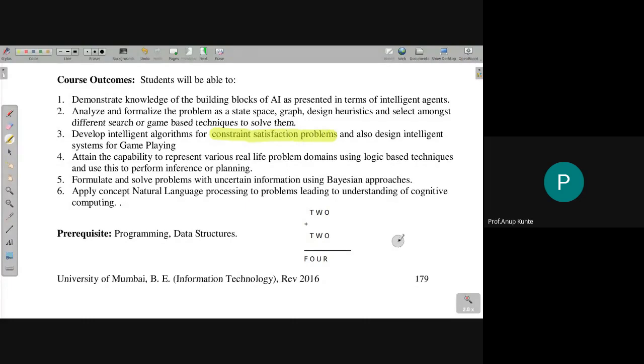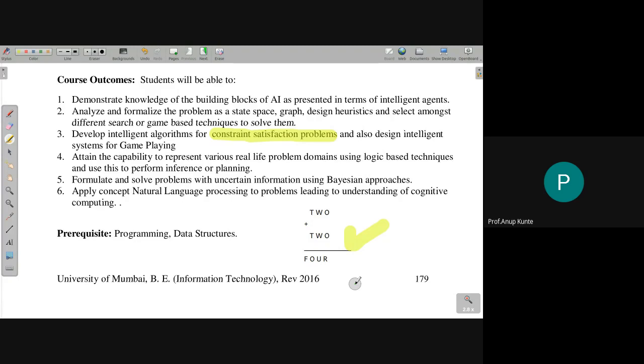So this is my puzzle. This is a puzzle given to you: TWO plus TWO is equal to FOUR-letter answer, where these are two 3-digit numbers which, when added, produce a 4-digit number. The numbers which are added as well as the solution have been given to you in an encrypted manner, and that's why the word crypt arithmetic.